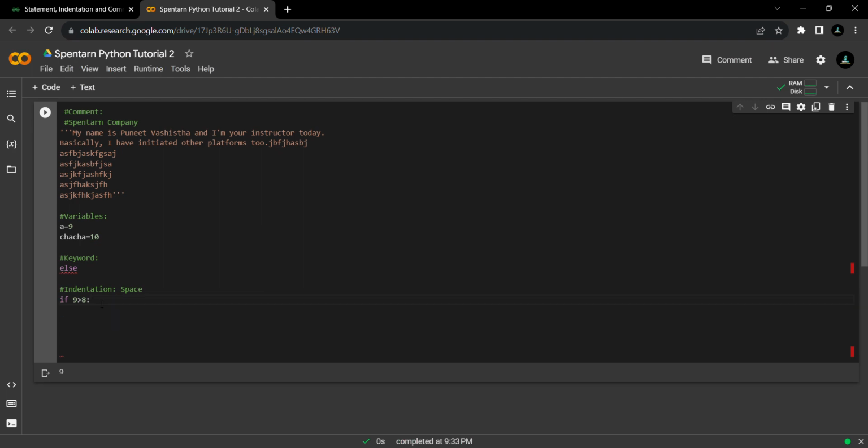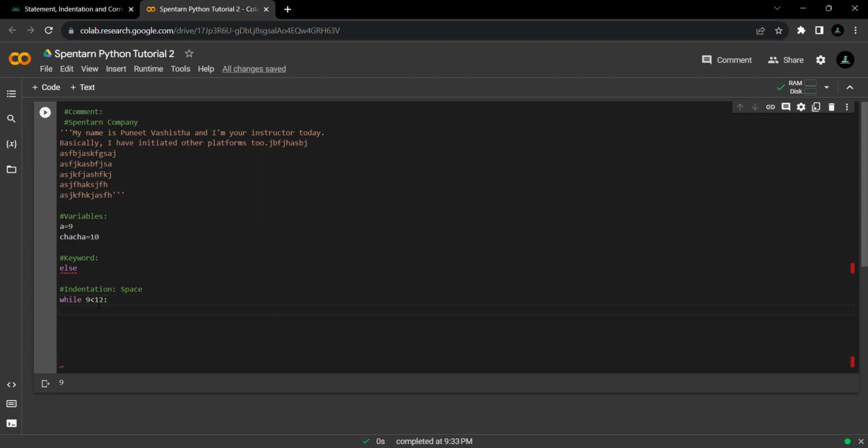Again, I'm doing this. If I write if or while, I'm taking a while loop. You do not have to remember what while is, what if is. I will let you know in further videos. While I'm writing 9 is less than 12, and giving it a colon, hitting enter, and writing print 10, you can see it is giving me a kind of space here.